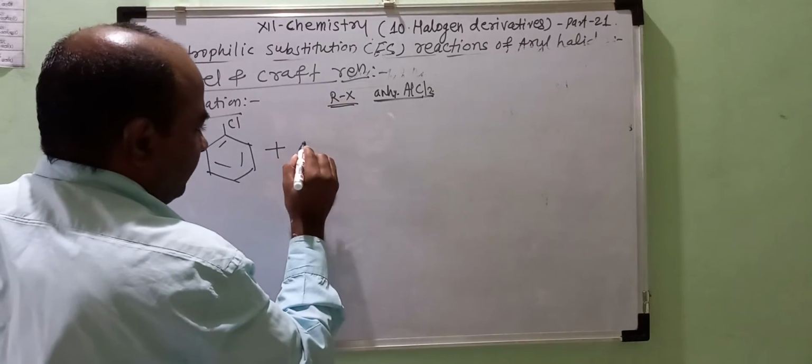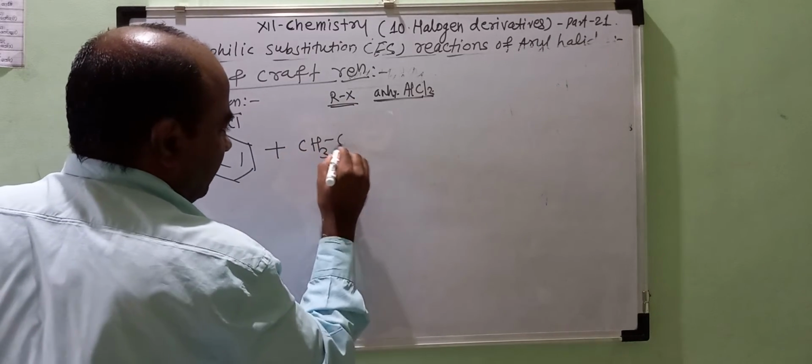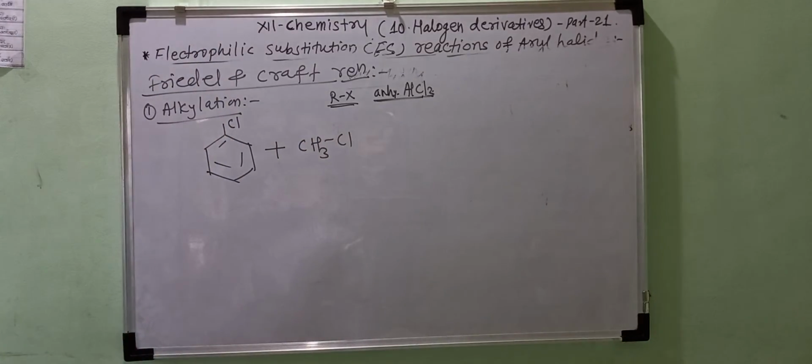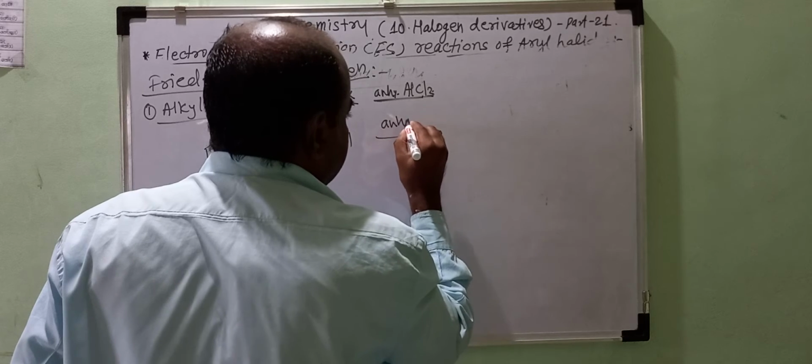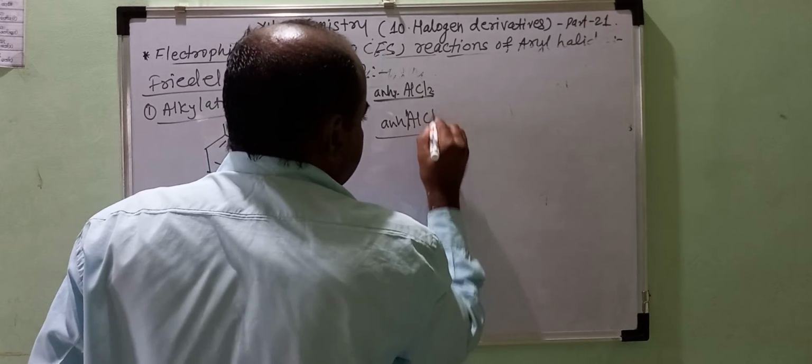For example, if you use bromo or chlorobenzene treated with, for example, methyl chloride, the reaction is carried out in the presence of anhydrous AlCl3.